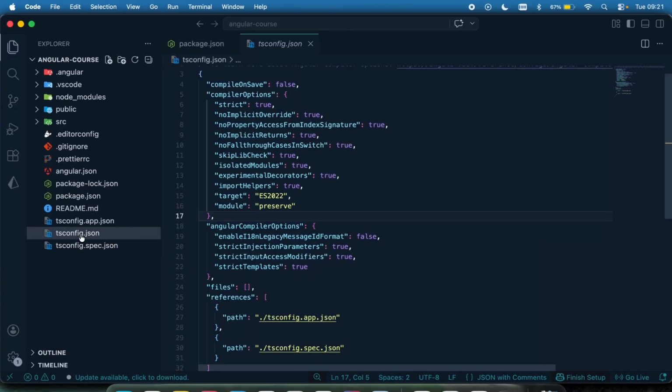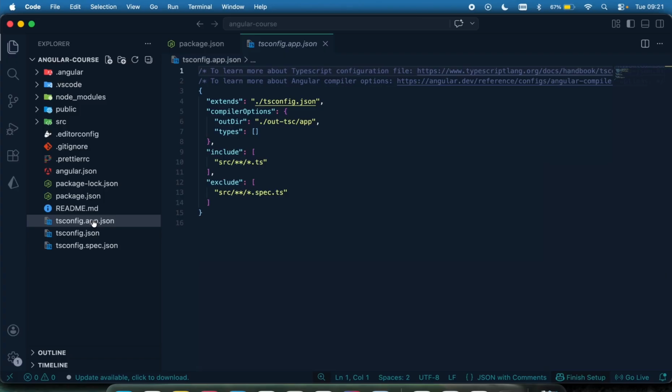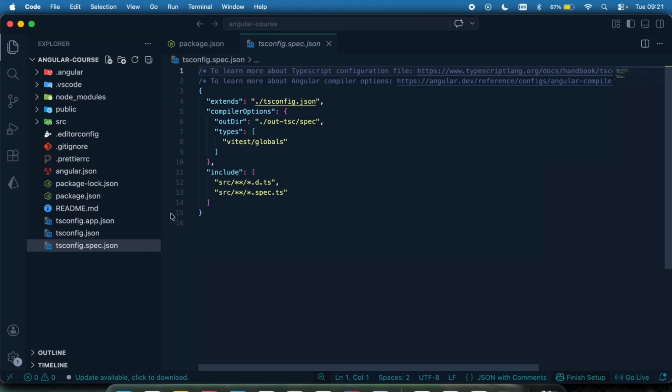So the tsconfig.json is the TypeScript configuration for the entire project before it is running, the tsconfig.app is for our running application, while the tsconfig.spec is the TypeScript configuration for our compiler during unit tests. So when we are writing our test file, this is the configuration it checks. Again, we don't need to do anything right here. All of them have been properly set up for us.